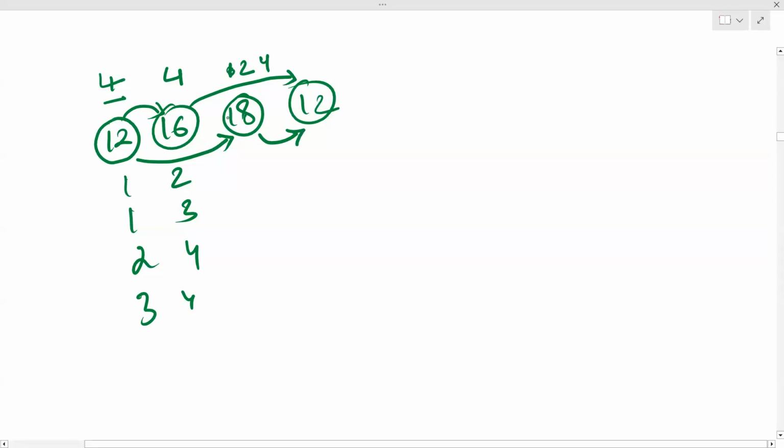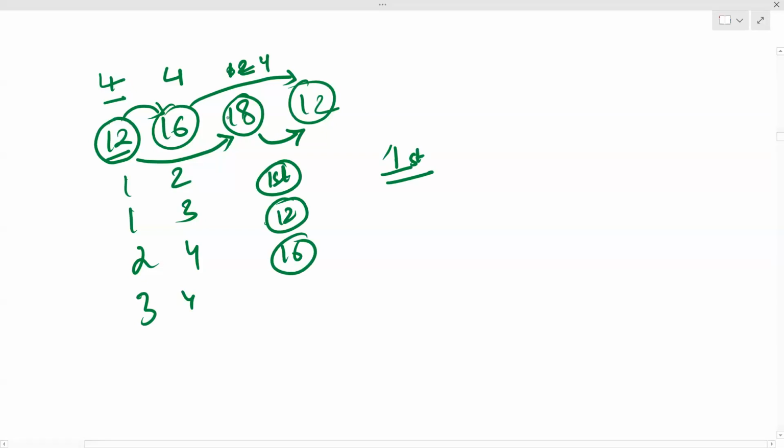So for the first day, what you can do is complete this query on the 12th hour. So now this is the first day. Then on the first day, since there are 24 hours, you can complete this at the beginning of the 16th hour. So these are the quests that we are completing.